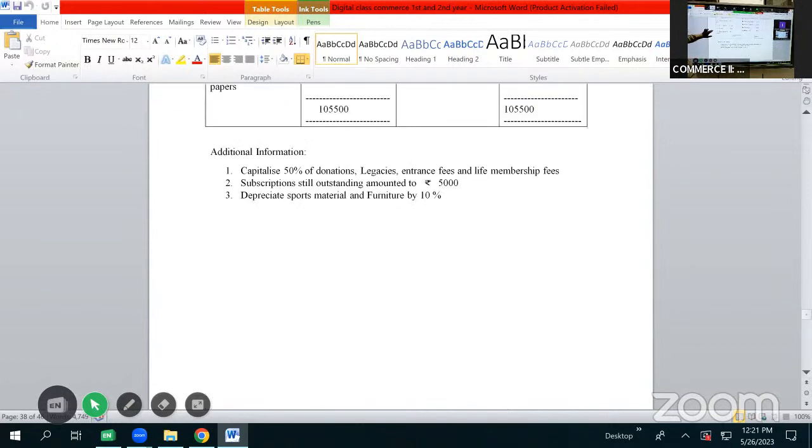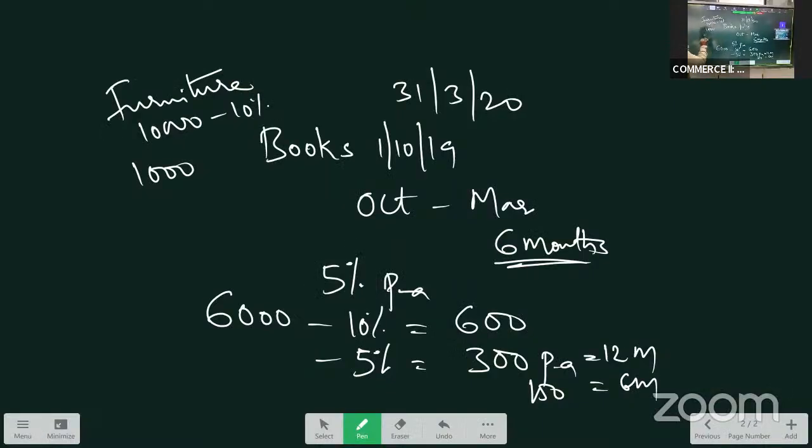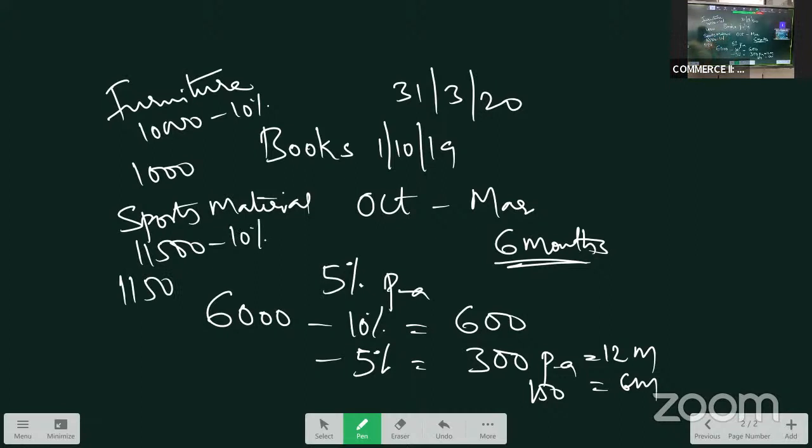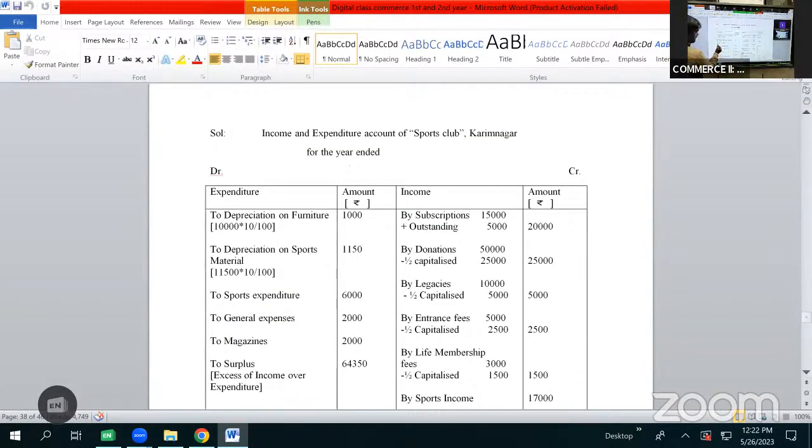Then after furniture, we have sports material 11,500. Even we have an adjustment on sports material, which is to be depreciated by 10%. So the value of sports material is 11,500. Again, we are asked to give 10% depreciation, which works out to be 1,150, reducing 1 zero from it. So which will be shown as to depreciation on sports material 1,150. Here is the calculation: 11,500 into 10 by 100.